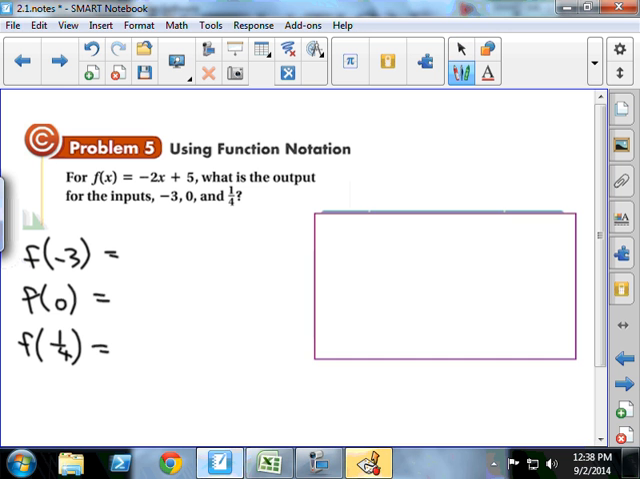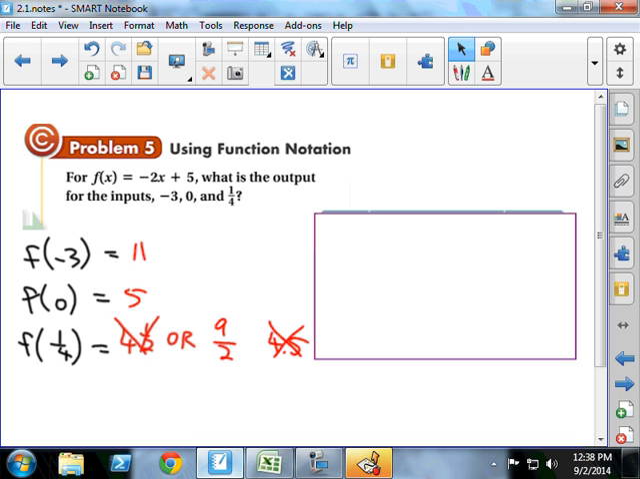Okay, so f of 0 is 5. Everybody down with that one? And f of negative 3, you could probably even do that one in your head, right? Negative 2 times negative 3 is 6, and 6 plus 5 is 11, so that one's 11. Now the one with the 1/4, you might not know that one. Negative 2 times 1/4 is negative a half. 5 plus negative a half is 4.5. I don't like mixed numbers in this class. 9 halves is a better way to write that. If you write 4.5, it's not the end of the world, but I really like improper fractions.